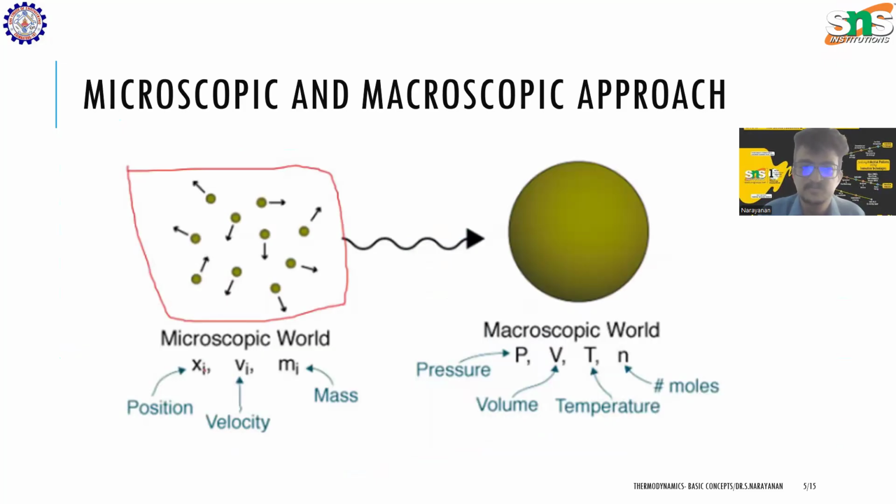Whereas in microscopic approach, we consider individual molecules, the position of individual molecules, velocity of individual molecules, and mass of individual molecules. So thermodynamics studying the macroscopic approach is commonly called classical thermodynamics. That is the thermodynamics that is being taught now. And an advanced version of thermodynamics, that is microscopic approach, is called statistical thermodynamics.